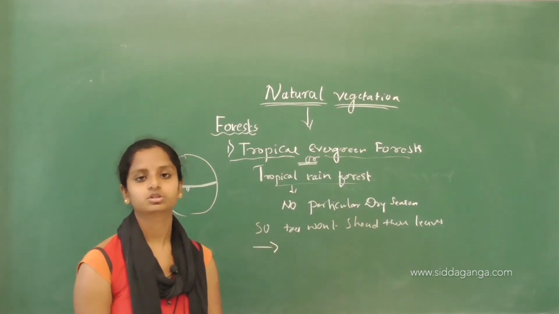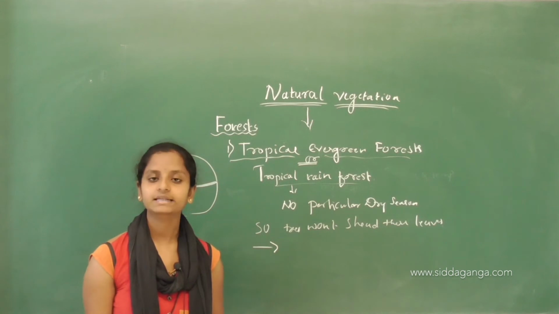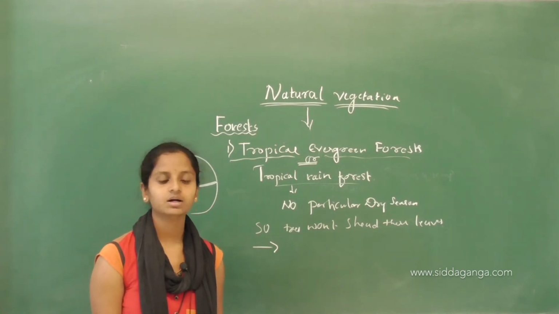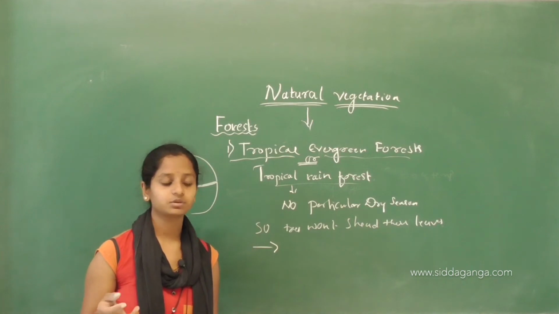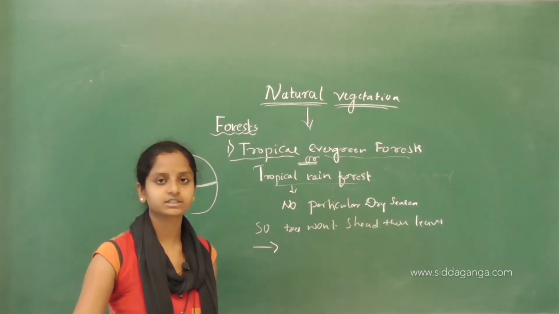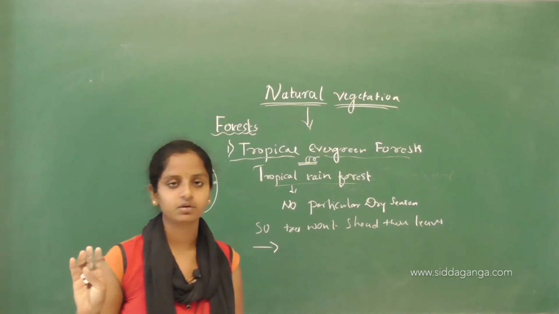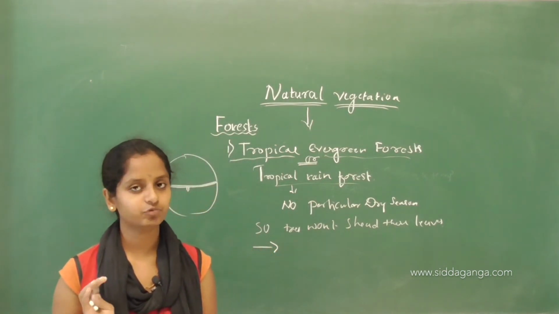Let me ask you a question. Why do trees shed their leaves? Because in the dry season or in the summer, they won't get plenty of water for their own purposes. That is why they shed the leaves, in order to survive. In the dry season there is a scarcity of water.